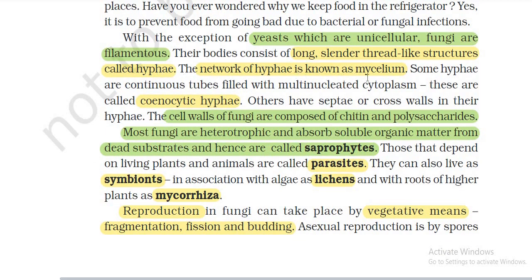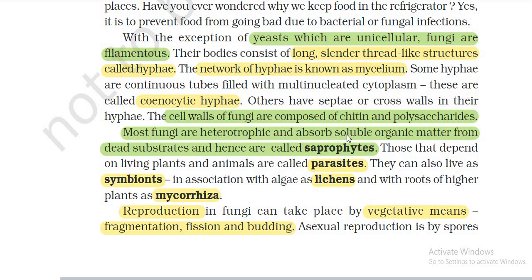The network of hyphae is known as mycelium. Some hyphae are continuous tubes filled with multinucleated cytoplasm; these are called coenocytic hyphae. Others have septae or cross walls in their hyphae.